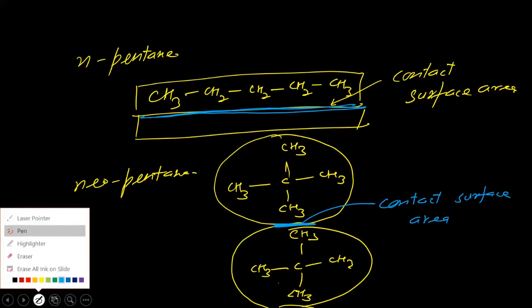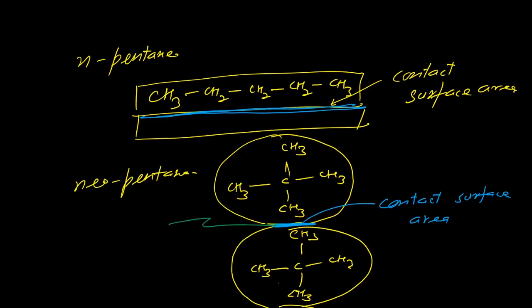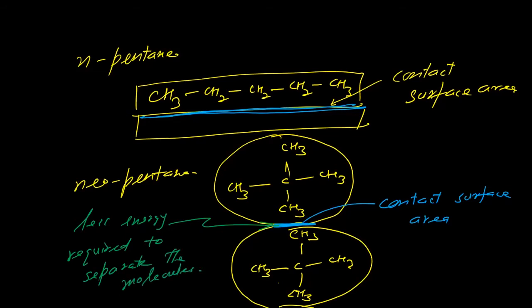So that's why in this case, less energy is required to separate the molecules because of less contact area. So if branching is there, it leads to somewhat spherical shape of the molecules and hence decreases the contact surface area. That's why it requires less energy to separate the molecules and hence boiling point decreases.